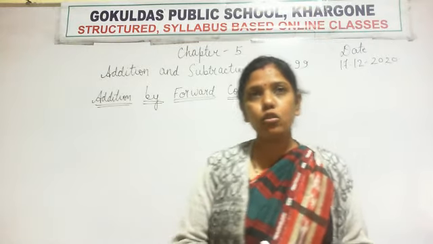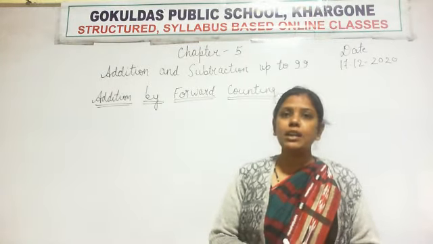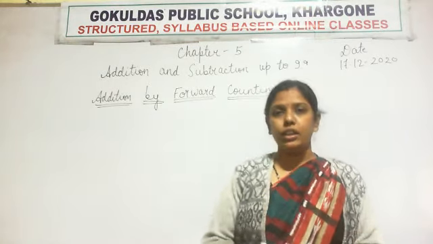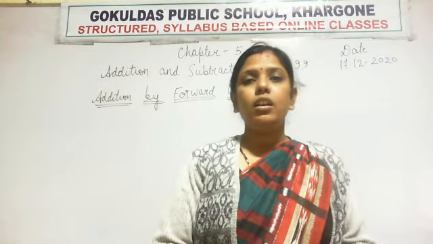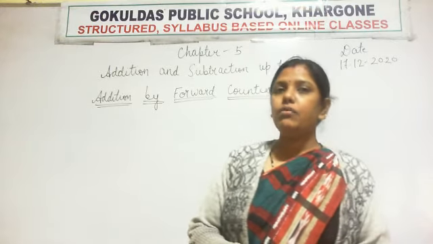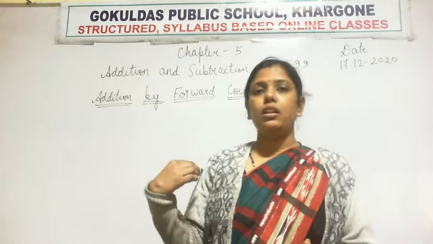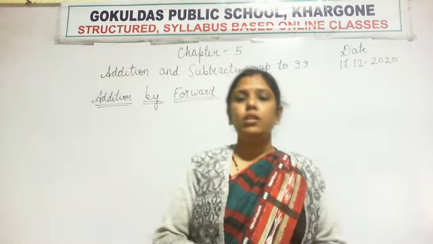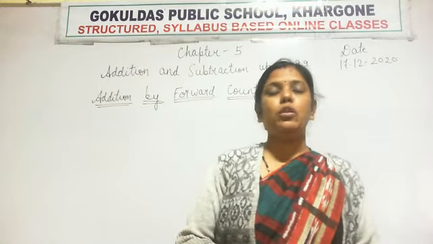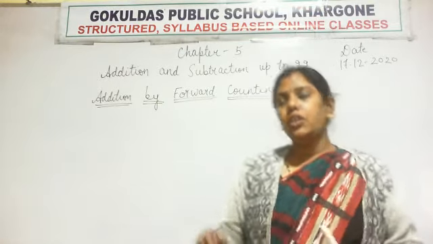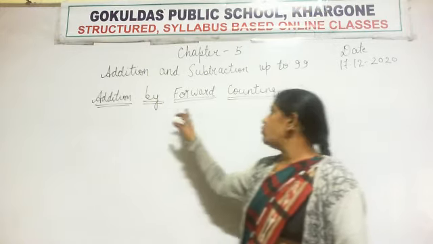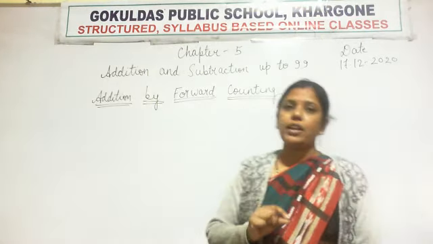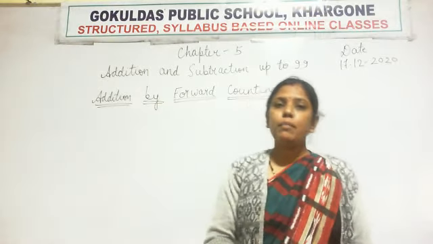In number line also, while adding on number line, हम आगे की तरफ move करते हैं. We move forward one step. In subtraction, in number line, we move backward, one step. So keep in mind that in addition we always do forward counting, and in subtraction we do backward counting.